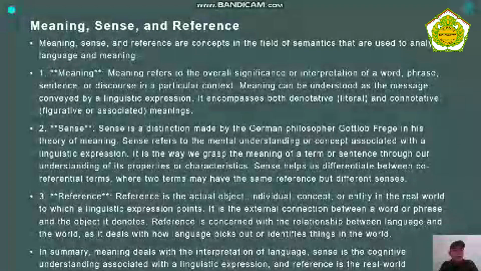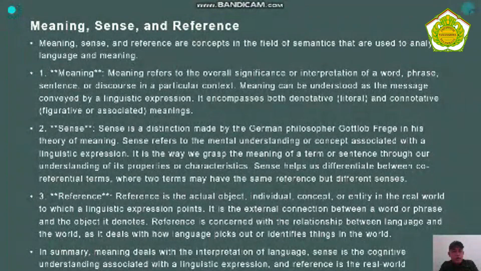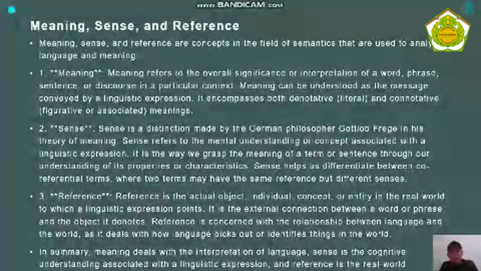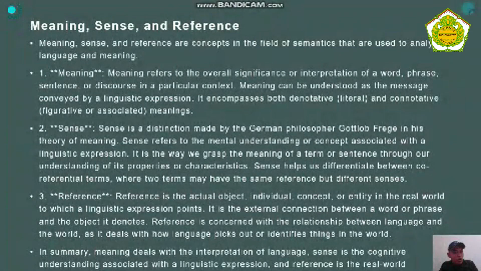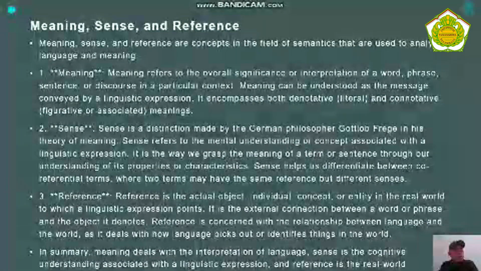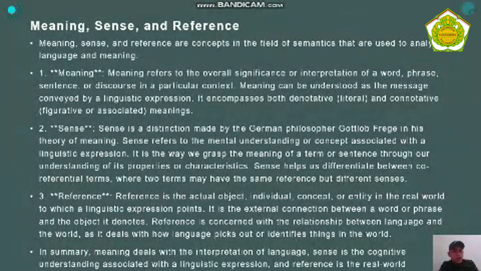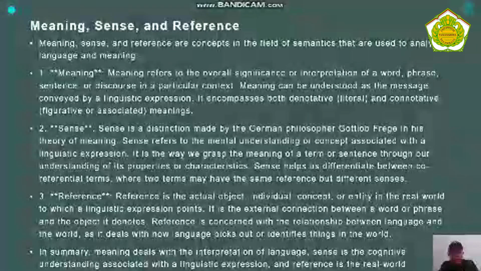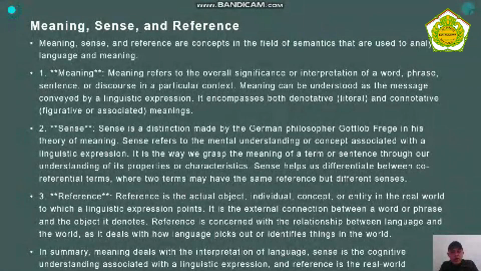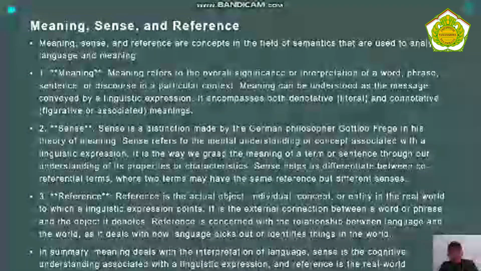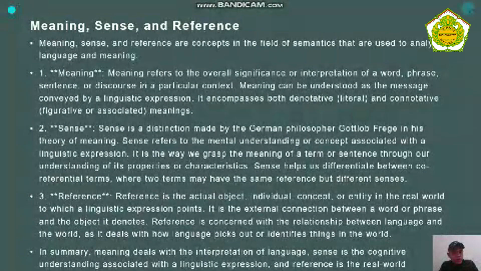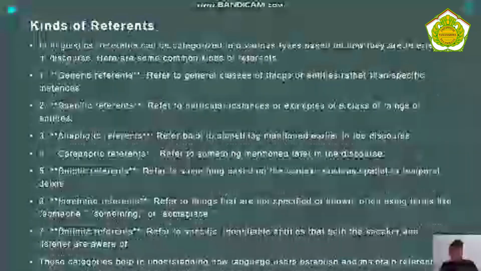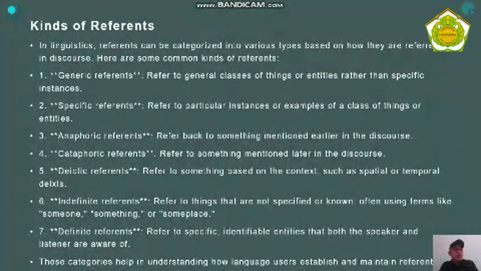2. Sense. Sense is a distinction made by the German philosopher Gottlob Frege in his theory of meaning. 3. Reference. Reference is the actual object, individual, concept, or entity in the real world to which a linguistic expression points.